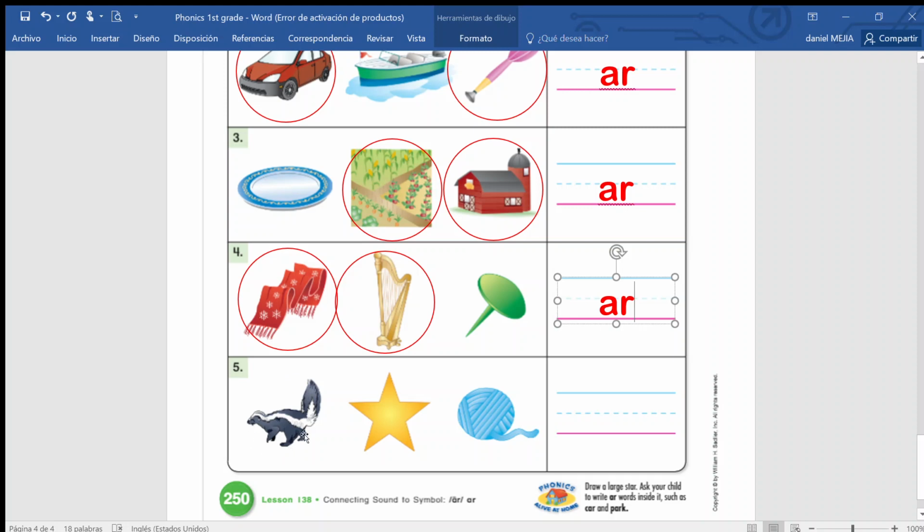Picture number 5. Any idea what is that? It is a skunk. Skunk. Okay? Un zorrillo. Skunk. Does it have the AR sound? No, good. So you don't circle it. What is this? That's a star. Star. Do we circle it? Yes, because it has the AR sound. And the last picture, it is a yarn. Yarn. Do we circle it? Yes, good.